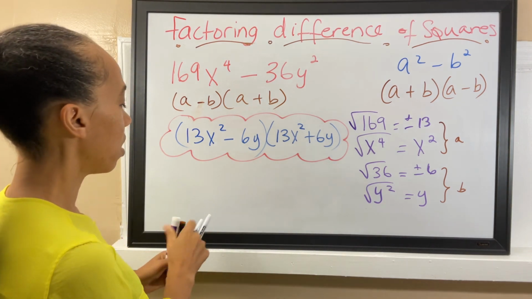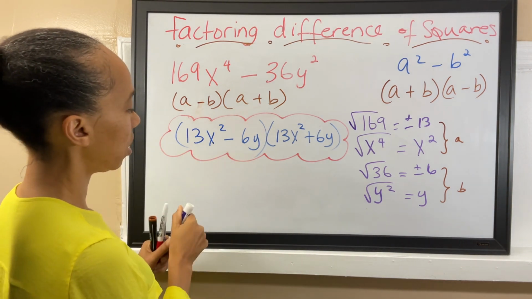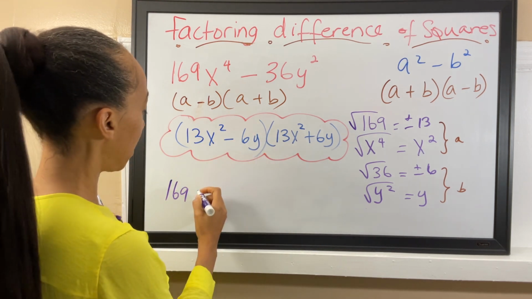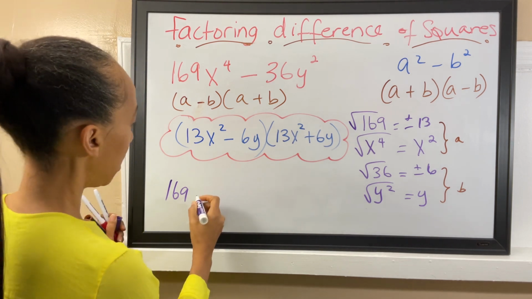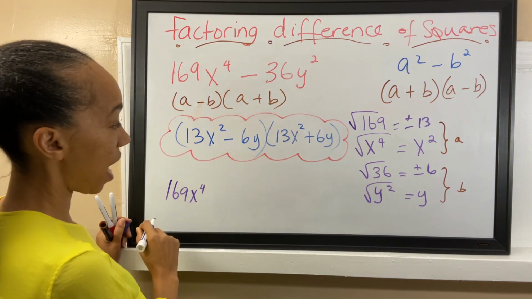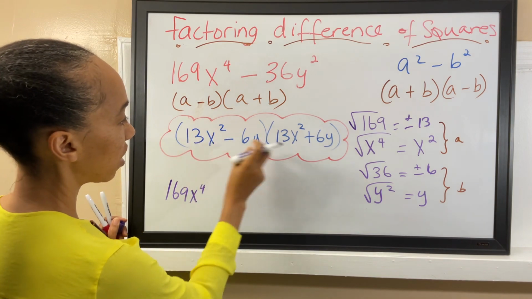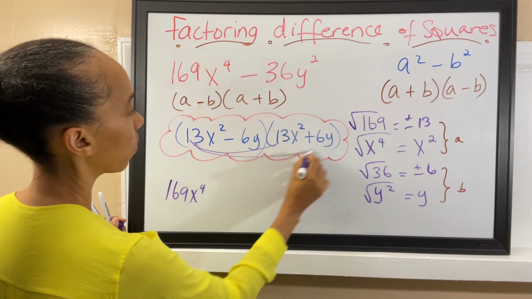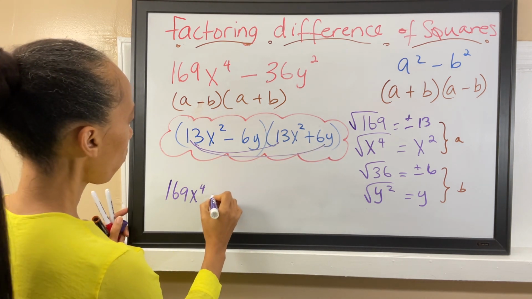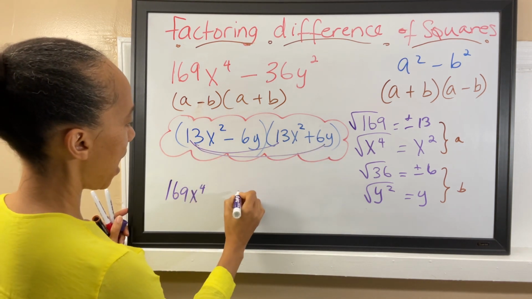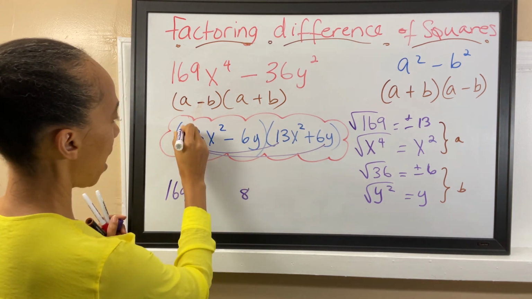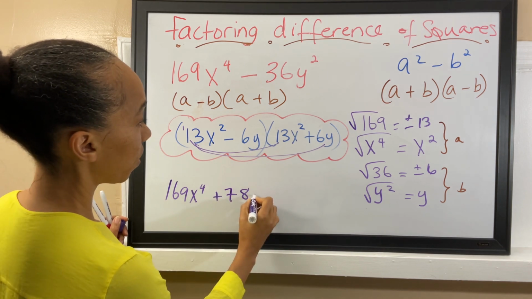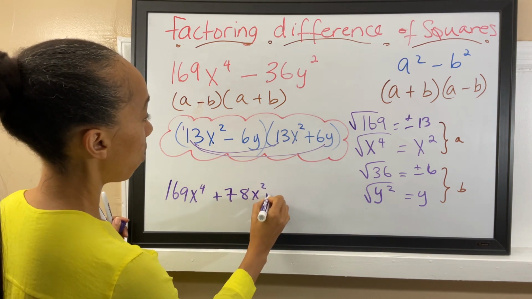Always check your work. When you check your work, 13 times 13 is 169. x squared times x squared is going to be x to the fourth power. Remember, you have variables here. And then 13x squared times this last one is going to be 13 times 6, which is 78, and we're going to have positive 78x squared y.